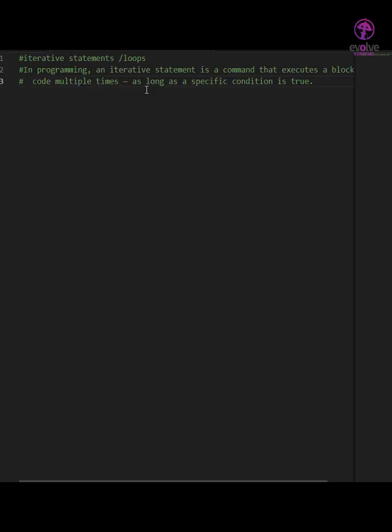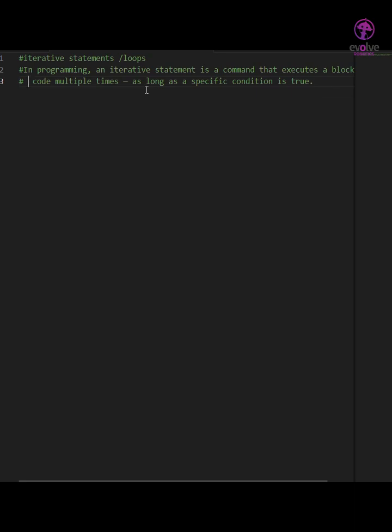We can imagine it like this. You tell your computer, keep doing this until I say stop. Or imagine that you are exercising and you decide to do 10 push-ups. Instead of telling yourself do one push-up 10 times, you say repeat push-up 10 times. That is exactly what a loop does in code. Instead of telling each step, you say the statement should be done 10 times.